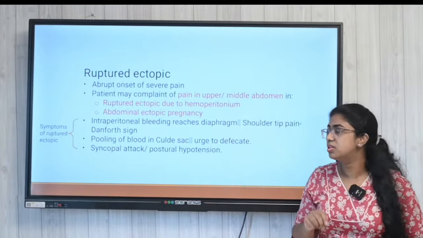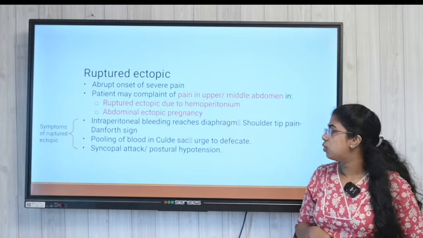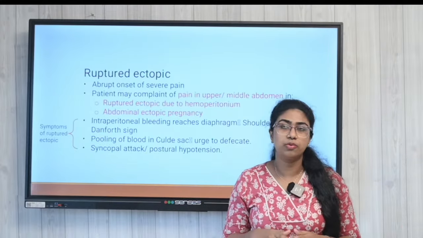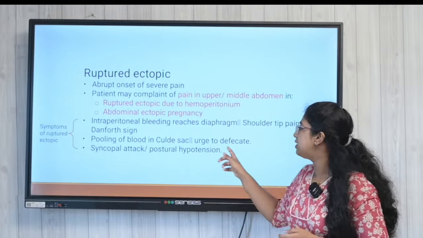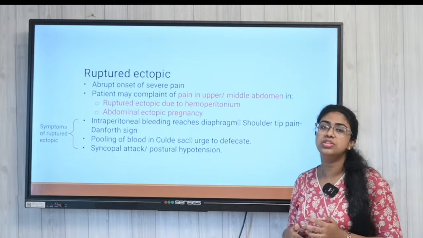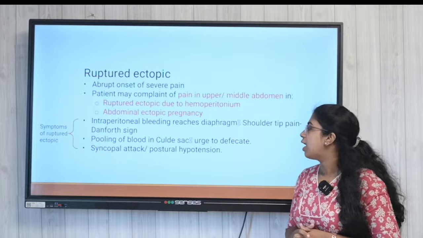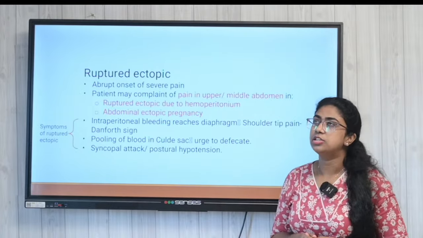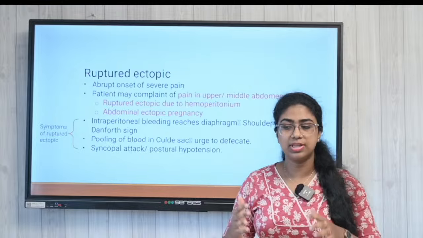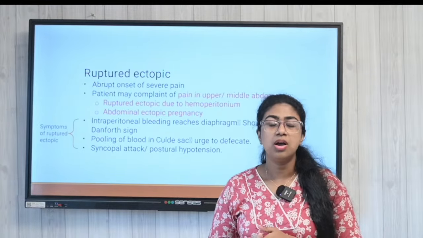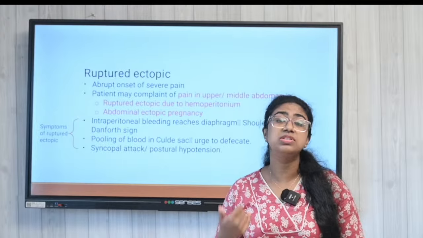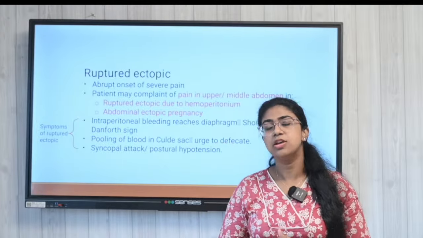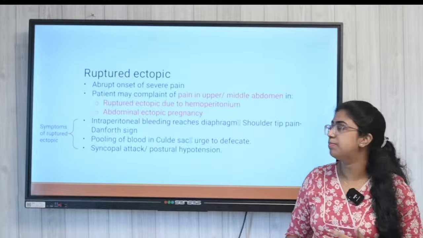Also you may see the pooling of blood in the pouch of Douglas, also known as the cul-de-sac, so there is an urge to defecate also. Additionally, because there is a ruptured ectopic, there will be bleeding. Because of bleeding, she will have syncopal attacks, hypotension, and the BP will be falling as well.